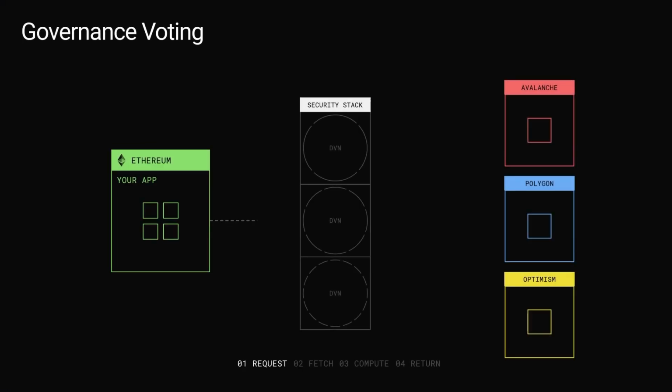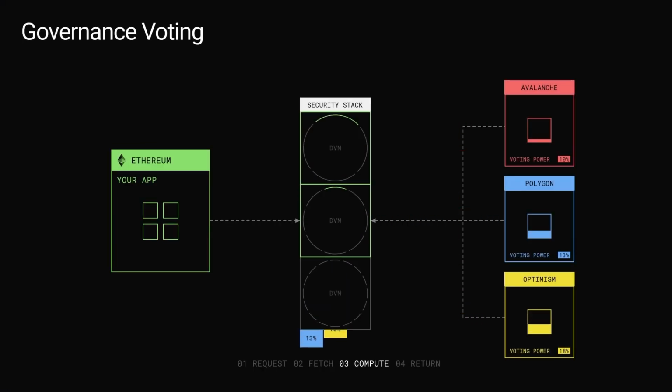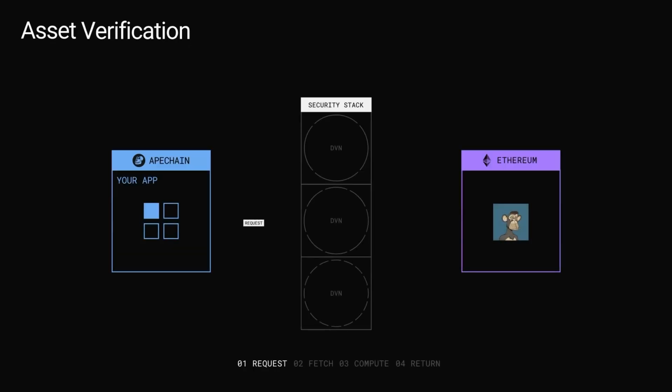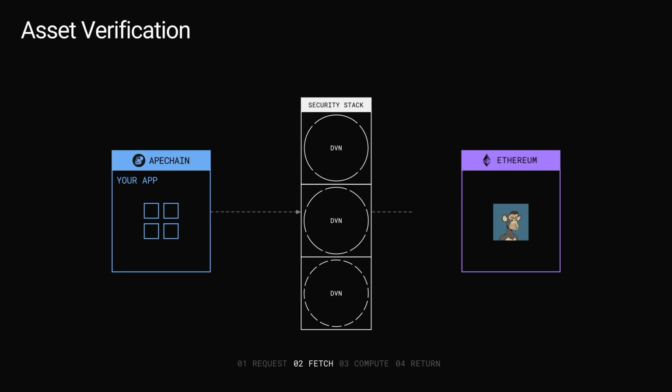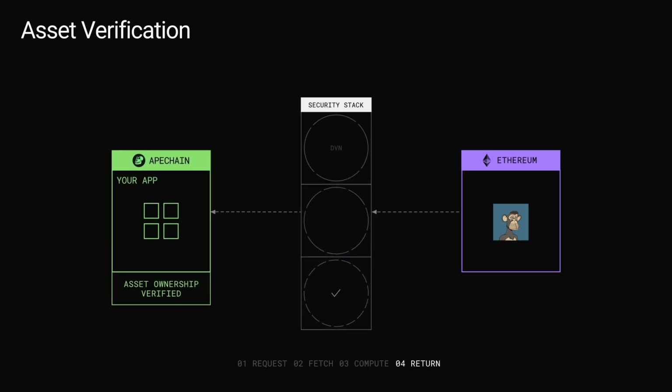Things like Omnichain governance, which LayerZero's own governance referendum will implement this December, now become extremely simple. Asset verification, things like verifying your Bored Ape on Ethereum on ApeChain, your in-game assets across any environment. State synchronization for applications, reward distribution, things like PancakeSwap's VE Cake distribution, balancers, VE-BAL boosted pools.